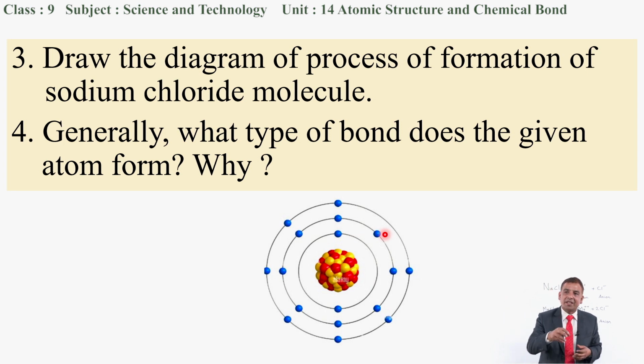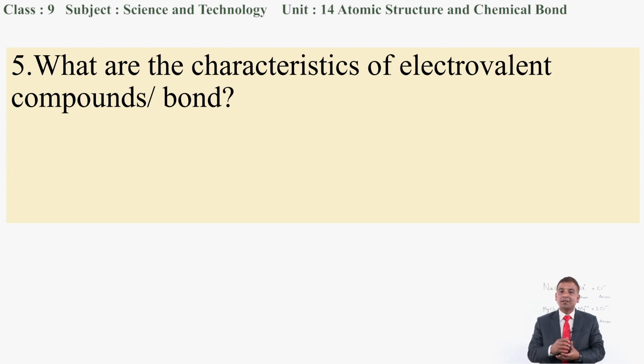If this atom shares the electron, then it forms another type of bond, which we will be discussing in our later class. But today we are discussing the electrovalent bond. So this atom generally forms the electrovalent bond because it needs 1 more electron to be octet.